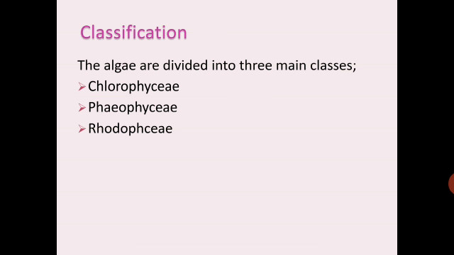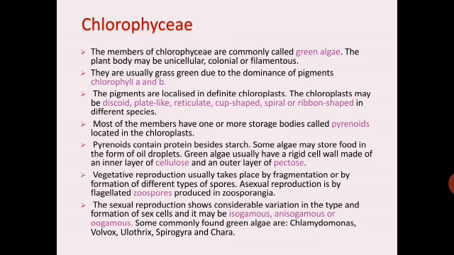Coming to the classification, algae are divided into three main classes: chlorophyceae, phaeophyceae and rhodophyceae. Coming to the first one, chlorophyceae. The members of chlorophyceae are commonly called green algae. The plant body may be unicellular, colonial or filamentous. They are usually grass green due to the dominance of pigments chlorophyll A and chlorophyll B. So the pigments present in them are chlorophyll A and chlorophyll B.